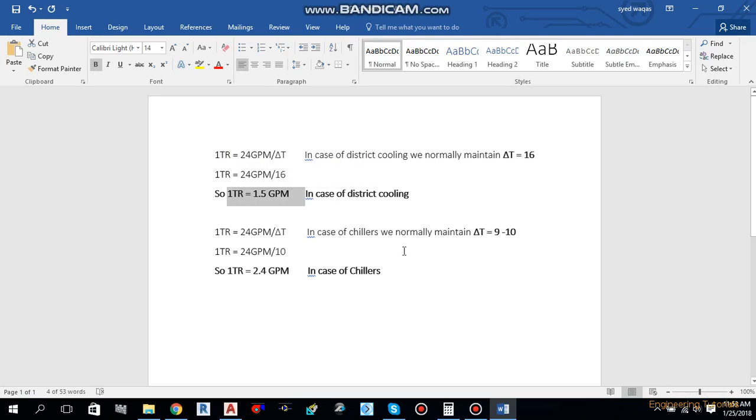And in the case of chillers, we are normally maintaining 9 to 10 degrees. So in the case of chiller, we got 1 TR equal to 2.4 GPM. So let's move back to our drawing. In our case, we are using water from district cooling, so we are going to use the formula 1 TR is equal to 1.5 GPM.